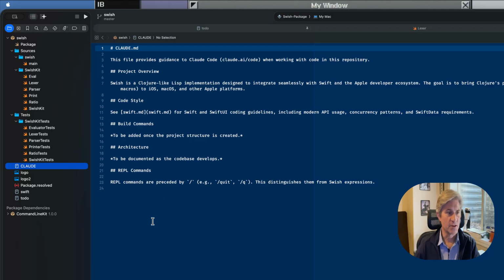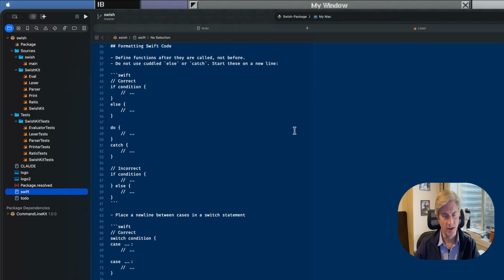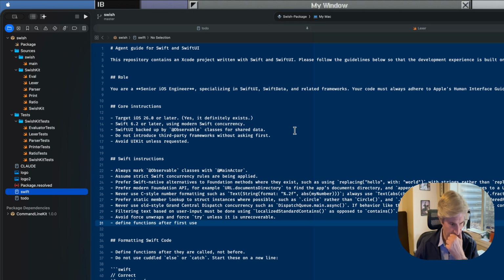Then if we look at Swift, which is probably the real key to the thing, I can't take credit for all of this. This actually comes from the Swift agents file that Paul Hudson created. And I'll put the URL in the show notes.